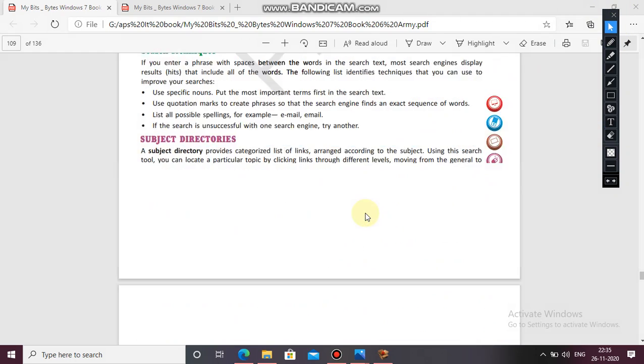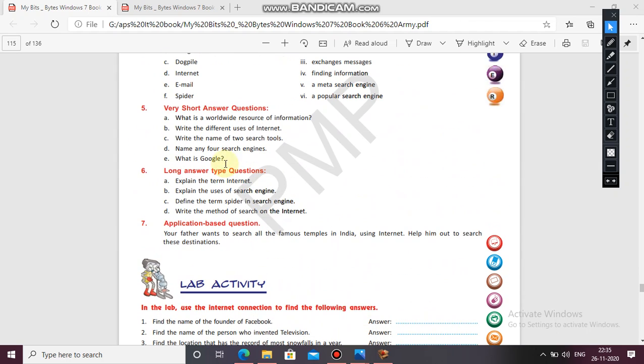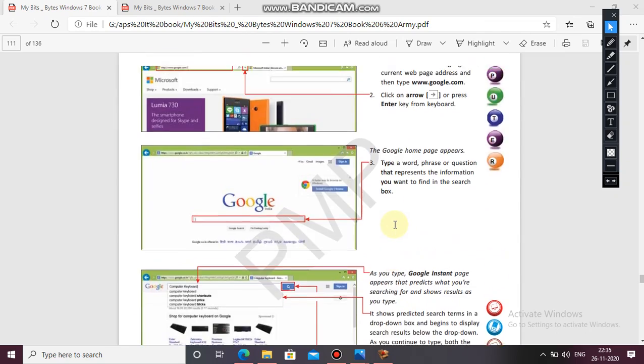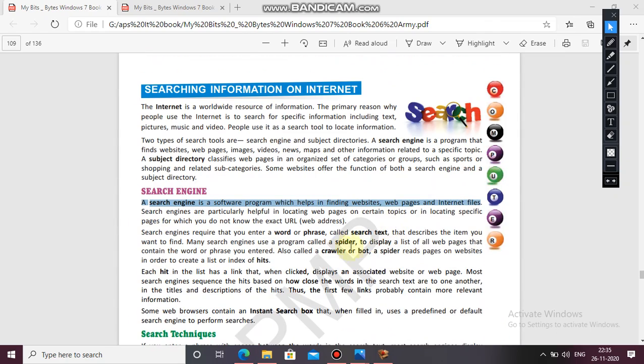Now the third one is: define the term spider in search engine. So what does a spider do? Here you can see spider. A spider is to display a list of all web pages that contain the word or phrase you entered, also called crawler or bot. A spider reads the pages of a website in order to create an index list of hits. This is your third answer. I hope it is clear to you all.